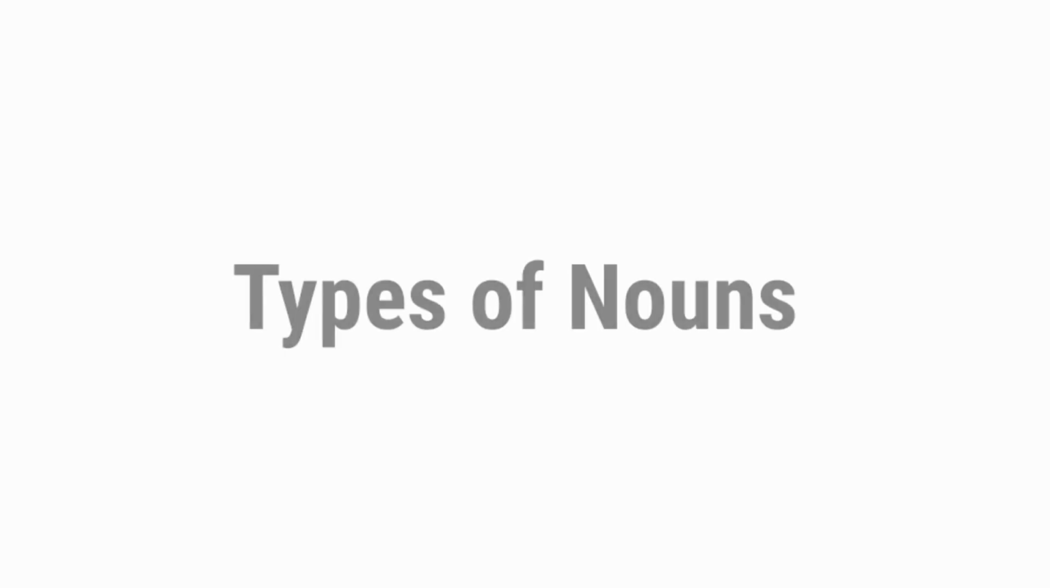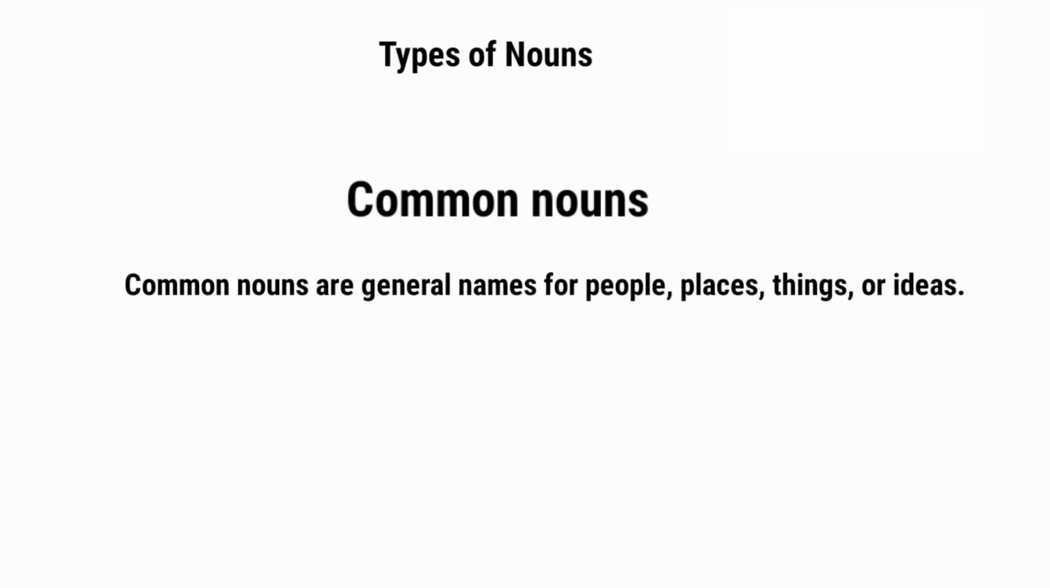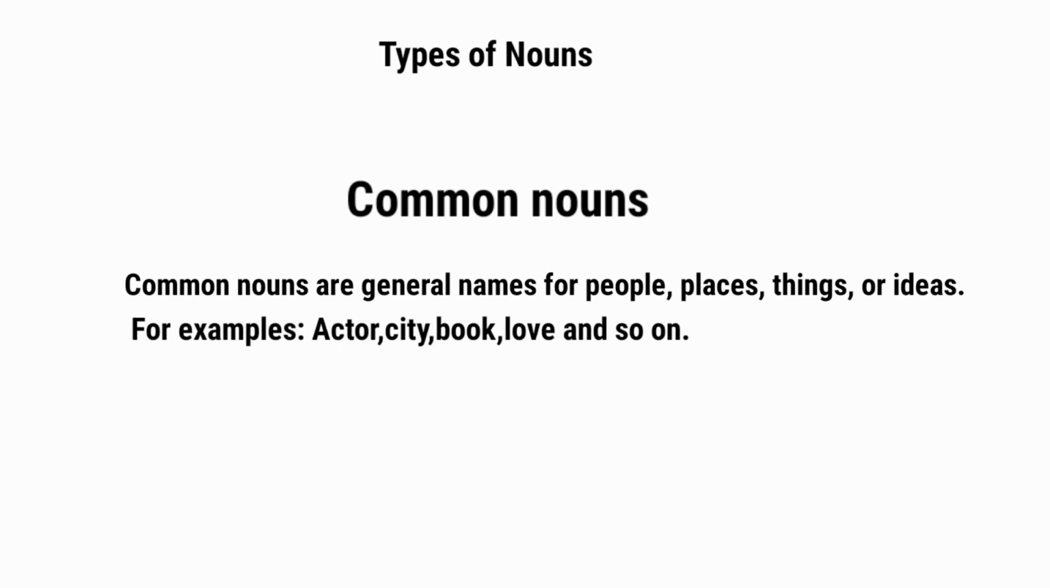Types of nouns. Number 1. Common nouns. Common nouns are general names for people, places, things, or ideas. For example: actor, city, books, love, and so on.